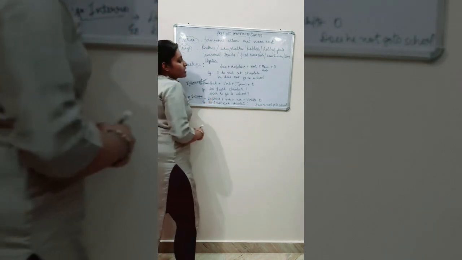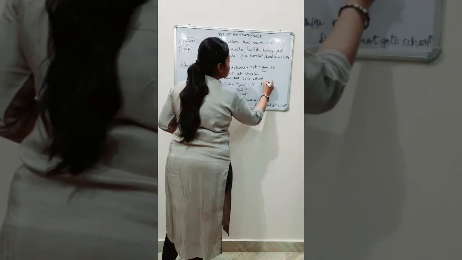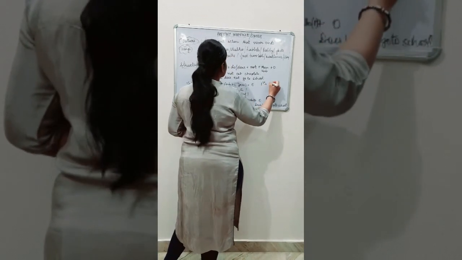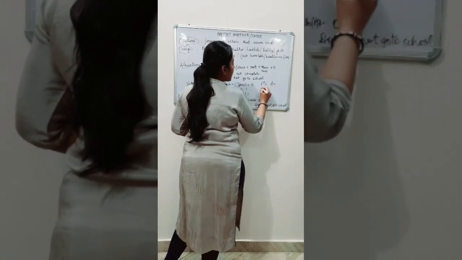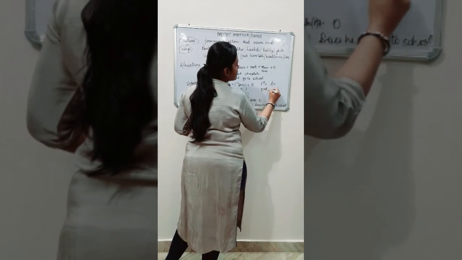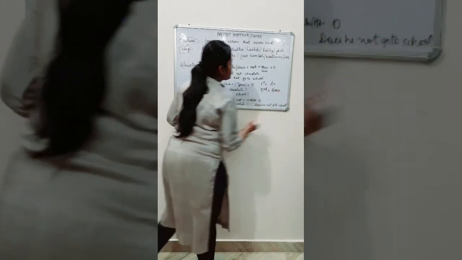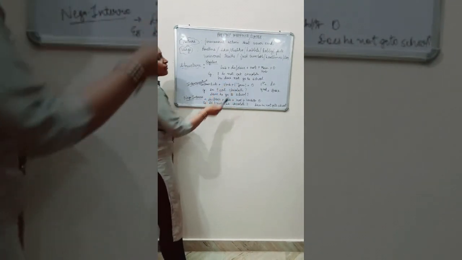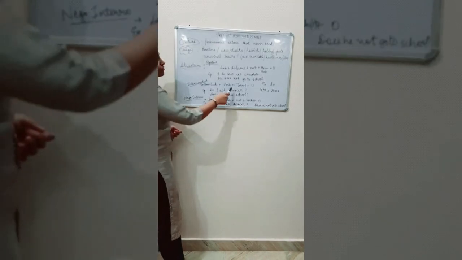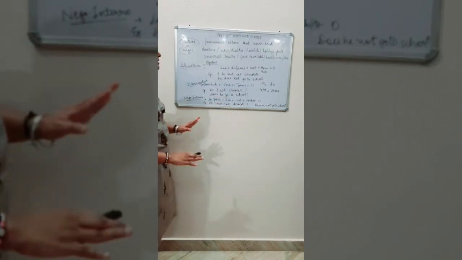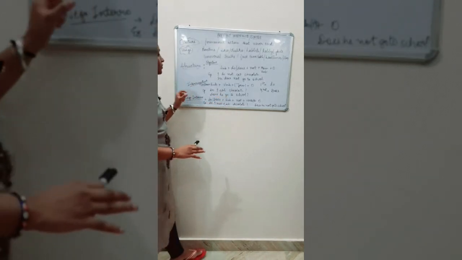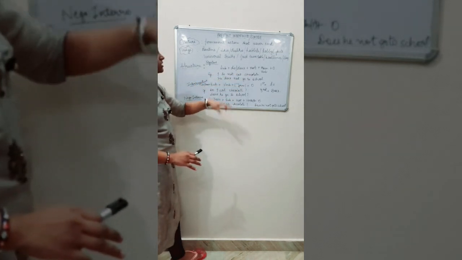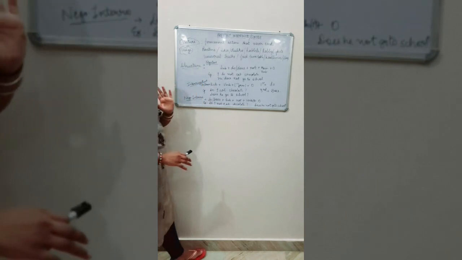So there is a rule: when the first person is given, we use do, and if we are given the third person, we use does. Here there is no rule for adding s or es to the main verb, because only the present form of the verb is used for all types of persons. You cannot be confused in negative also. There is no rule for adding s or es. This is only for the affirmative sentences.